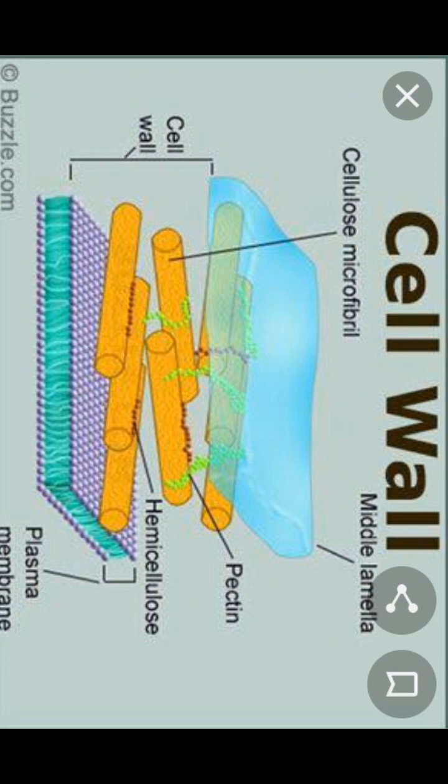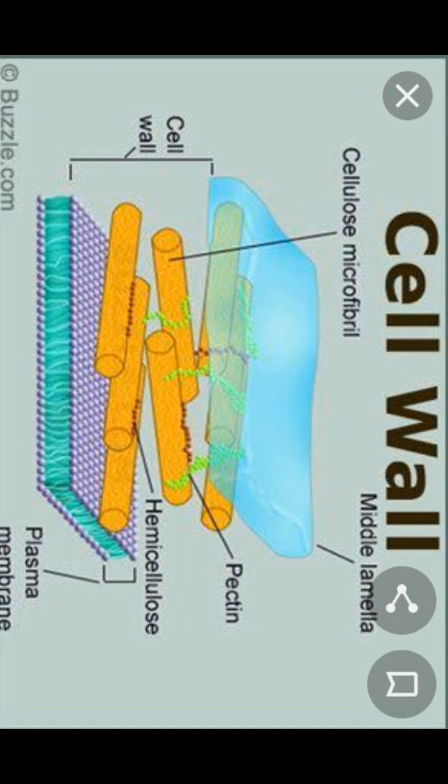This is very, very important. The cell wall and middle lamella may be traversed by plasmodesmata,